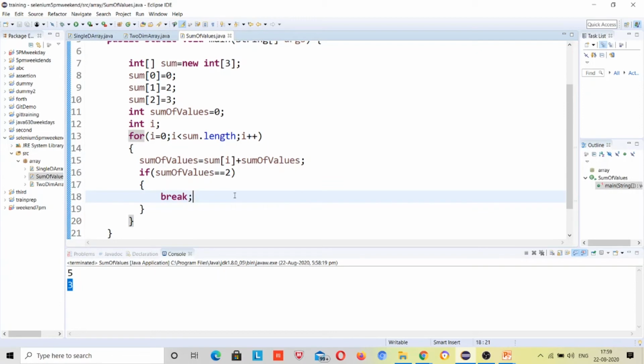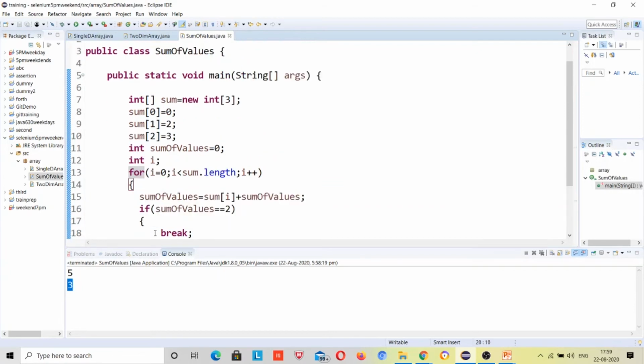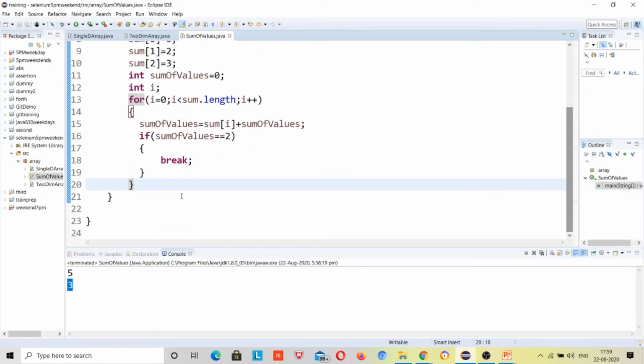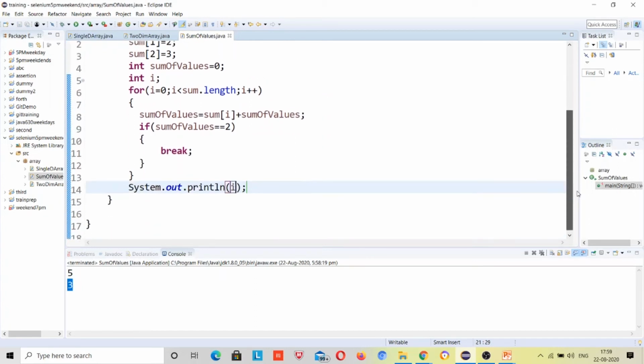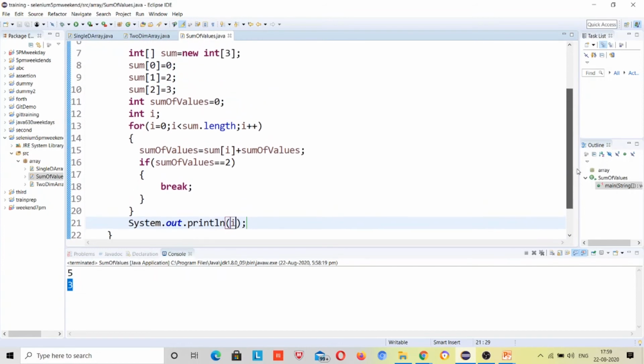Now if anybody wants to reply, if I print i this time, what will be the output? When sum is 2, yeah, 1. 1. Yeah.